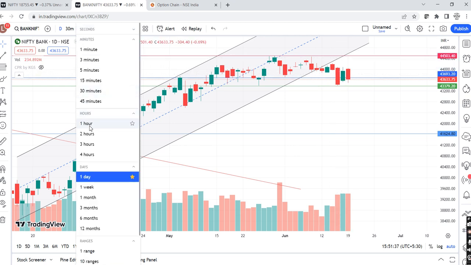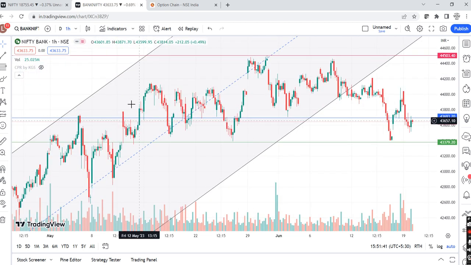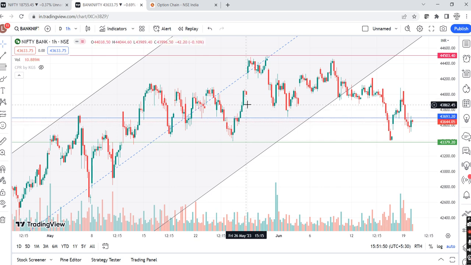Now what happens in Bank Nifty? If I come back on hourly frames, you may see that the swings since 11th and 12th of May are just bigger swings, right, which are neither respecting the support nor the resistance. The major frame support and resistance is still intact, right? But you may see that these bigger swings turned into smaller swings, again turned on day's frame to a smaller swing, again the swing increased.